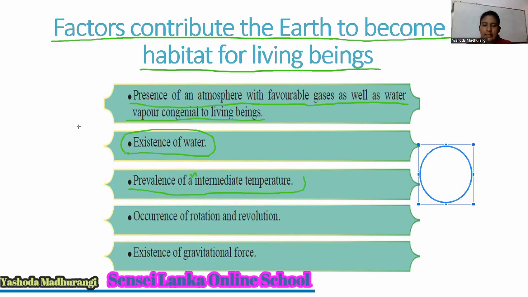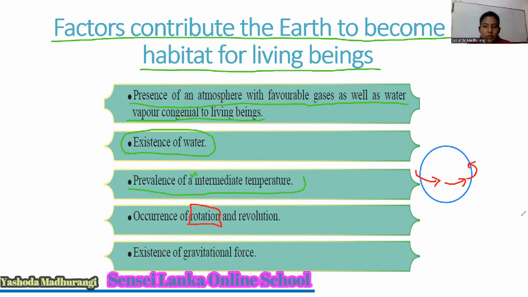Think this is planet Earth. Planet Earth is moving around its own axis. So the movement of planet Earth or any other planet around its own axis is called rotation. Now I think you understand the rotation.